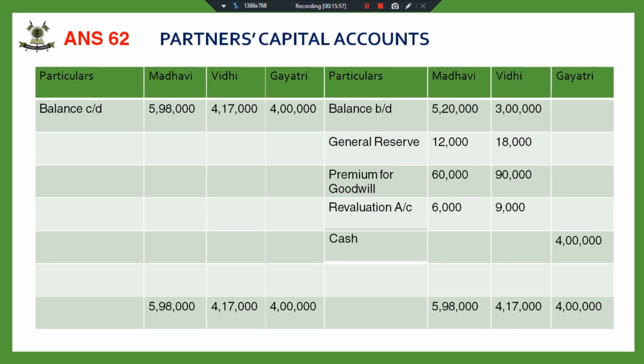Here I'm not crediting the new partner's capital account with the premium for goodwill amount, because her account will be credited only with the capital amount. Our journal entry is cash account debited to capital account and premium for goodwill. Nothing is mentioned about the premium for goodwill. It has been distributed amongst the old partners in their sacrificing ratio, and we assume that the cash is retained in the business.